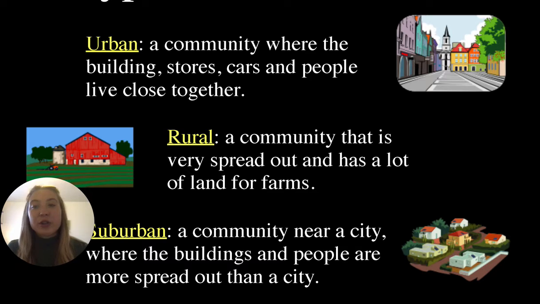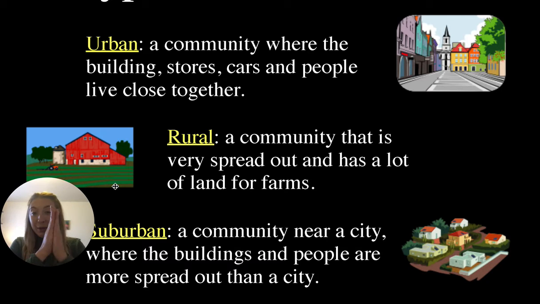So let's quickly go over our different areas and talk about them a little bit. So remember, urban is a community where the buildings, stores, cars, and people live close together. They're living right next door. There's not a lot of area, probably not a big backyard. When we think of a rural area, it's like the complete opposite. This is a community that's very spread out, has lots of land for farms. You don't see your neighbors as much. You probably can't even see their house from where you live.